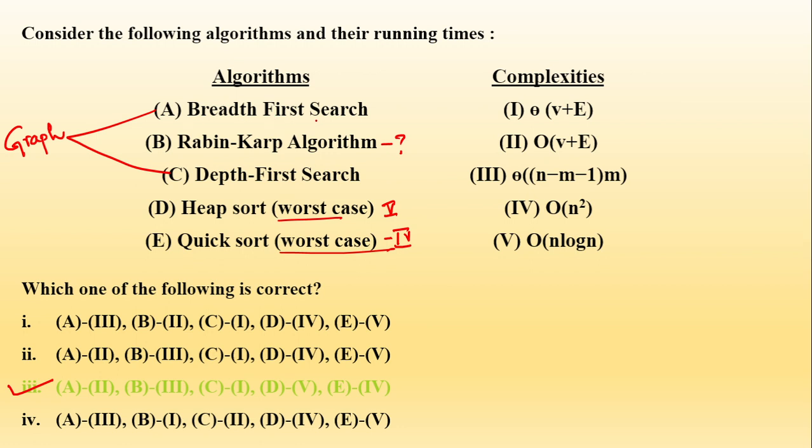ठीक है, breadth first search की क्या complexity हुई? Big O. Breadth first search is big O V plus E. That is big O of vertices plus edges. Breadth first search हो गया theta of V plus E. So this Rabin-Karp is theta of n minus m minus 1 into n. तो ये आप लोगों को कैलकुलेट करके मुझे बताना है कि Rabin-Karp algorithm बेसिकली किस उससे रिलेट करती है. ठीक है, नेक्स्ट क्वेश्चन.